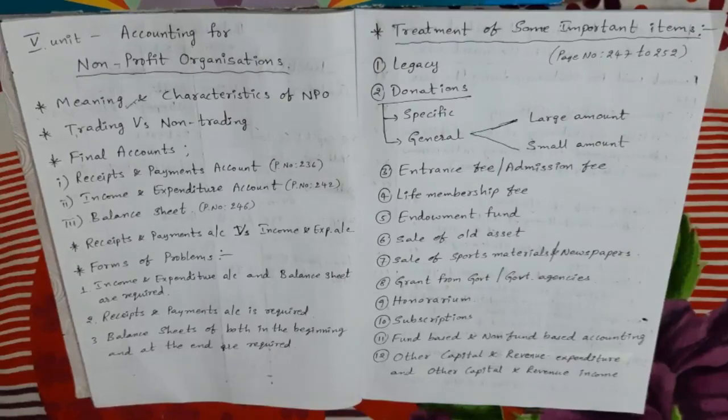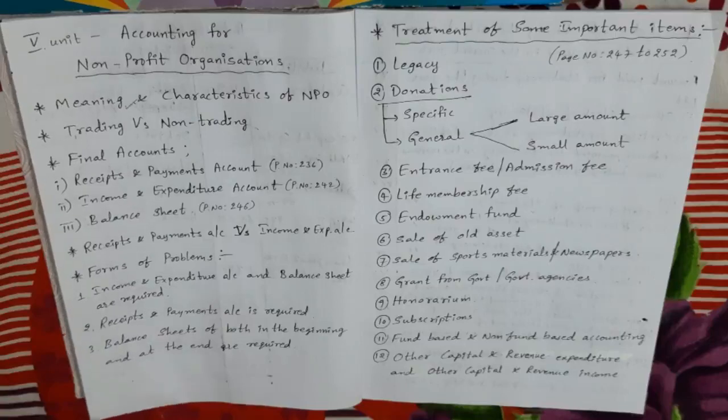So here NPOs deal in monetary or financial transactions only, which are of a charitable nature. The purchasing and selling of goods activities are not done by NPOs. So, what is the primary objective of NPO? To give social service to their members or society at large.